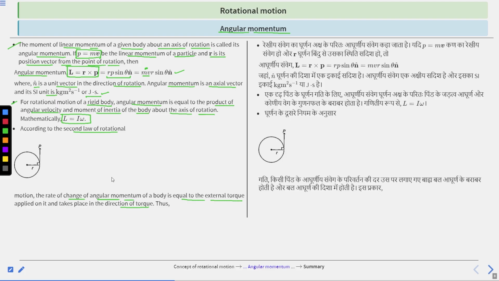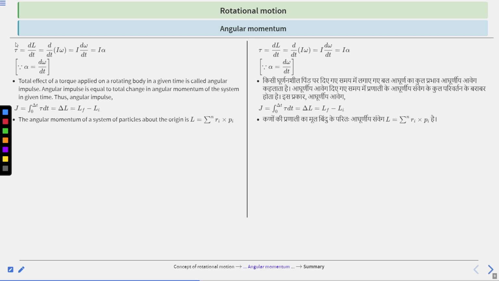Clear? Thus tau equals dL upon dt. This is the rate of change of angular momentum. Where L equals I omega, putting it here, it becomes tau equals I d omega upon dt, and we know d omega upon dt is angular acceleration, so tau equals I alpha, where I is the moment of inertia and alpha equals d omega upon dt, which we already learned.